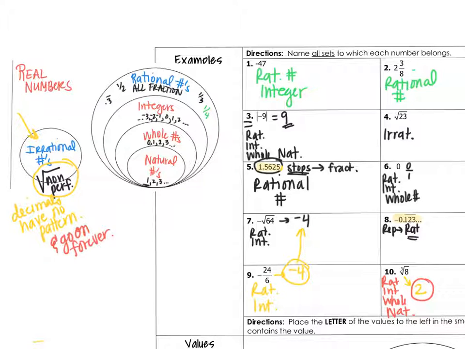It's not an integer or a whole number or a natural number. Even though it's negative, it doesn't matter. Integers are whole numbers with their opposites, and that's a decimal. So it's just rational. Negative 24 over 6, that's negative 4. That's rational, and that's an integer, it's just like number 7. And number 10 is just like number 3 because the cube root of 8 is 2, and 2 is rational, it's an integer, it's a whole number, and it's natural.